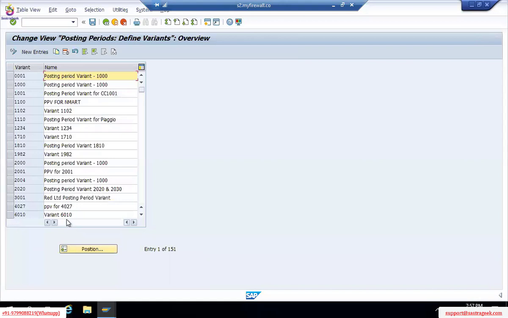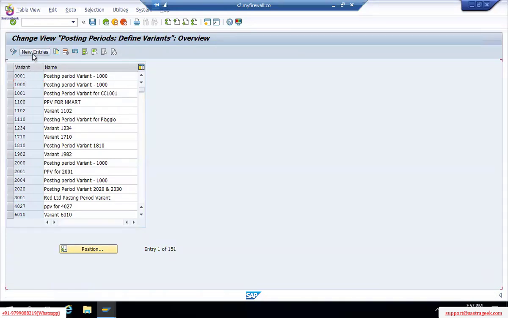OBB0. Here also we have the system defined posting periods, 1000. I can simply pick this one and assign it to my company code. But if someone in future changes it, it will reflect in our company code. That's the only reason we always create new entries for a few things.